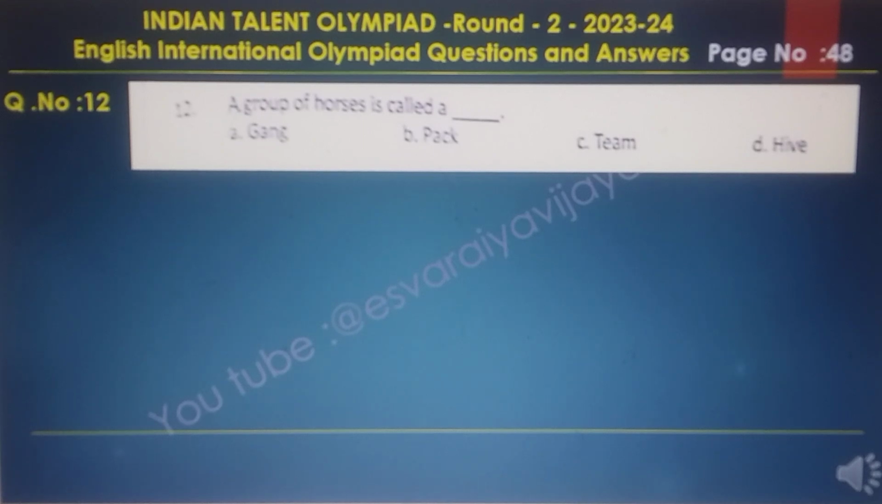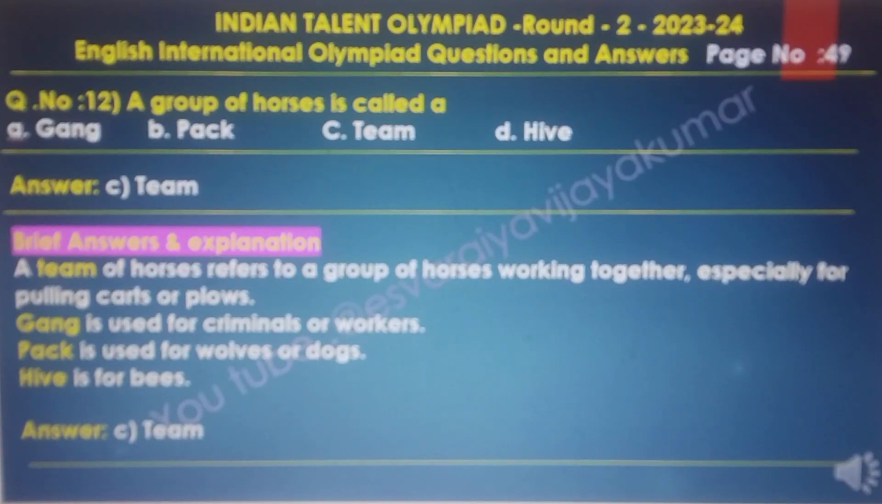And question number 12. A group of herds is called a dash. Option A, B, C, D is there. A group of herds is called a team. Answer is team here. The brief answer and the explanations. A team of horses refers to a group of horses working together, especially for pulling carts or plows. Gang is used for criminals or workers. The pack is used for wolves or dogs. Hive is for bees. So the final answer is C, team.